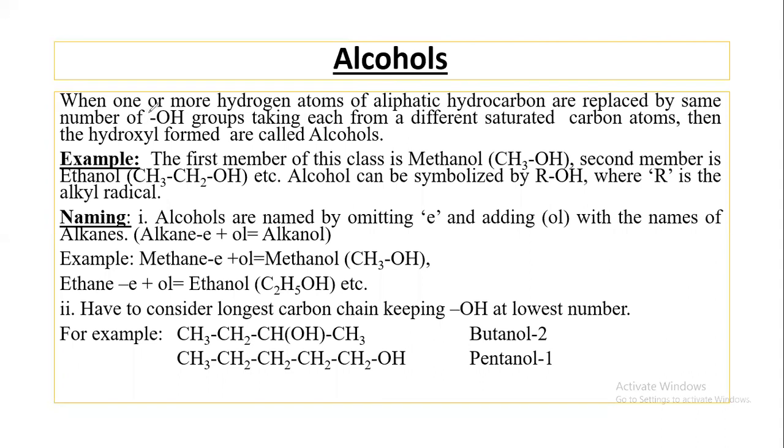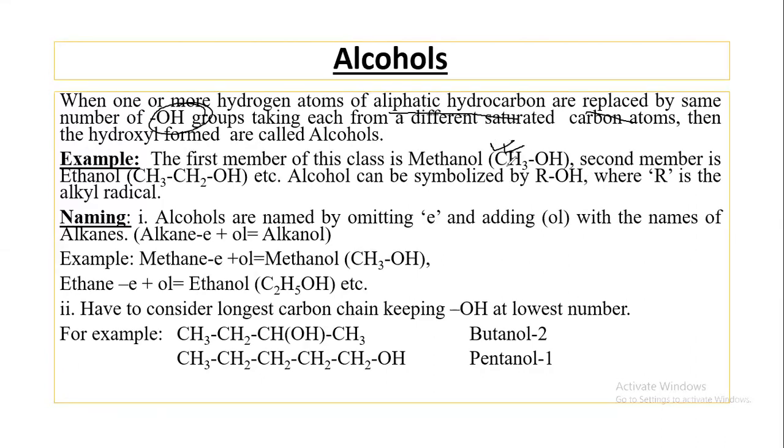When one or more hydrogen atoms of an aliphatic hydrocarbon are replaced by the same number of OH groups, when one hydrogen of an aliphatic hydrocarbon is replaced by one OH group, it is known as alcohol. The first member of this class is methanol, that is CH3OH.